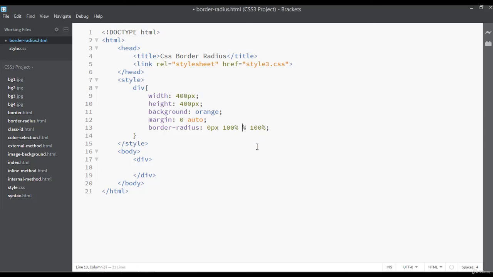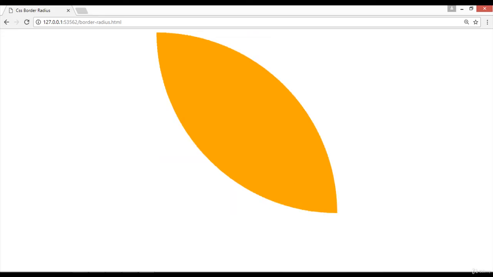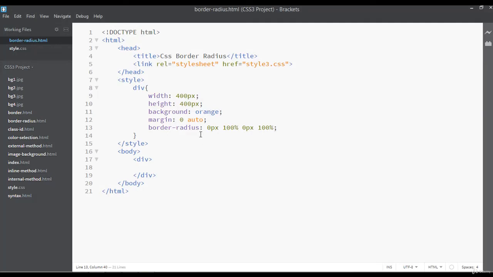You can set this to 0 pixel, 0 px, save and refresh. So this is another shape. So this is all about border radius that we are applying from here. Border radius 0 pixel, 100%, 0 pixel, just like this.